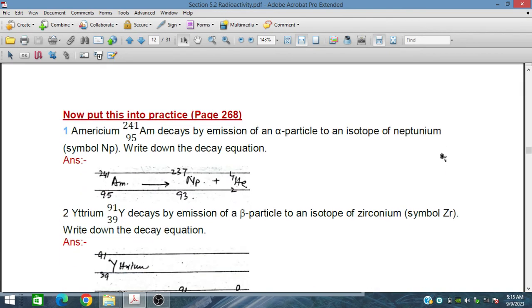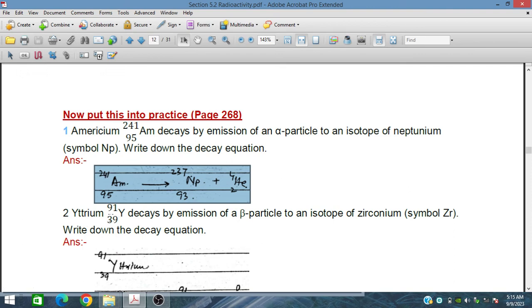Now let's put this into practice. This is from the book. Americium decays by emission of an alpha particle to an isotope of neptunium. Write down the decay equation. This is americium and this is neptunium, and helium is released. The number goes from 95 to 93 and from 241 to 237. This is a simple alpha decay reaction.